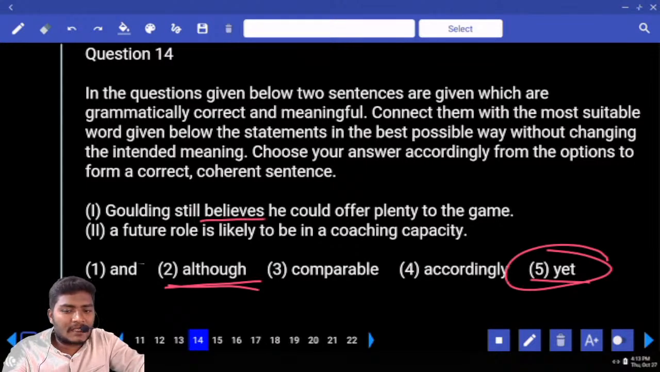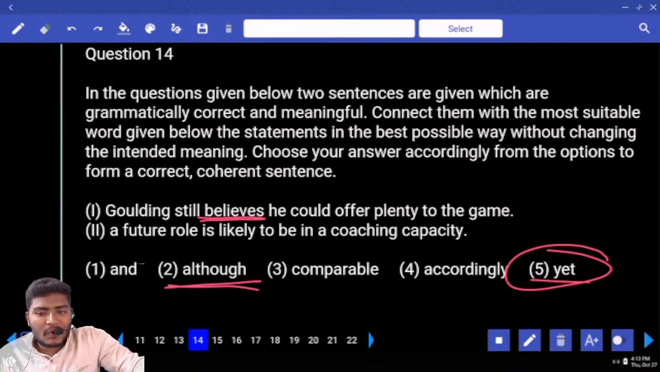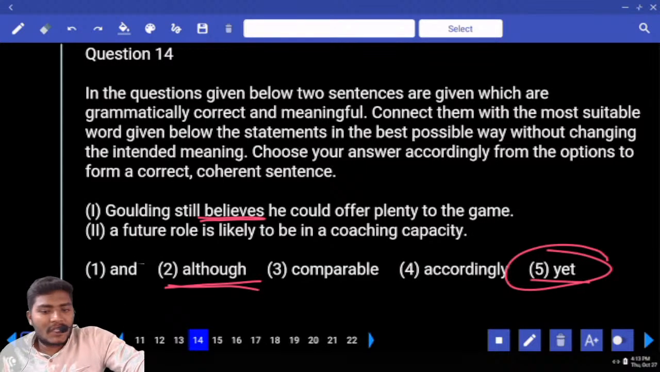Now tell me your answer just depending on the word believes. Can you use although or can you use at? Read the sentence properly. Golding believes he could offer plenty to the game. Completely positive. A future role is likely to be in a coaching capacity.